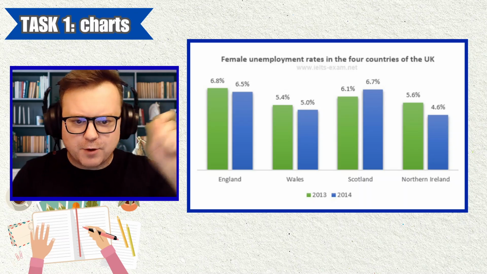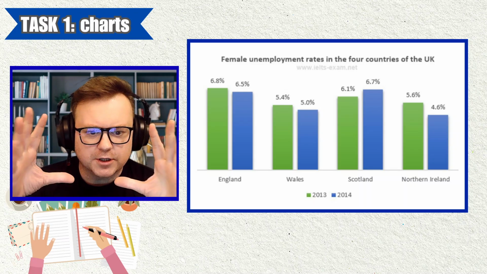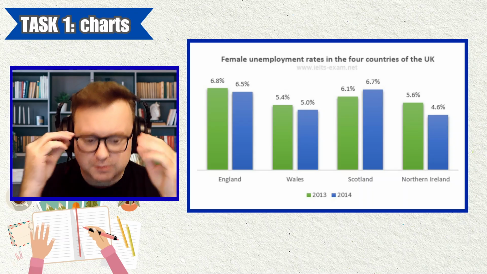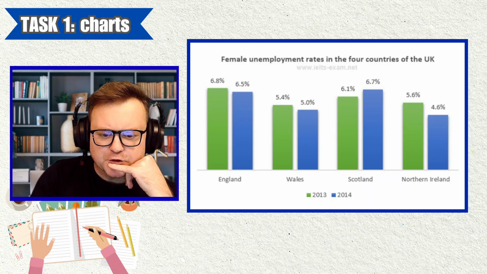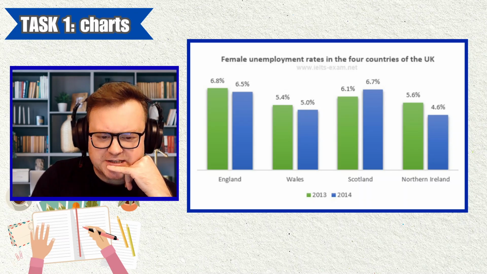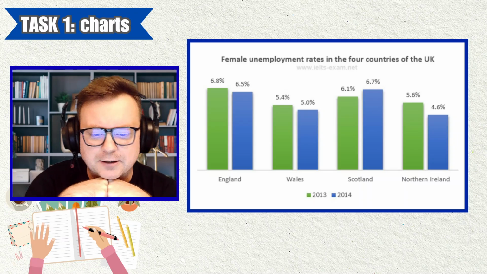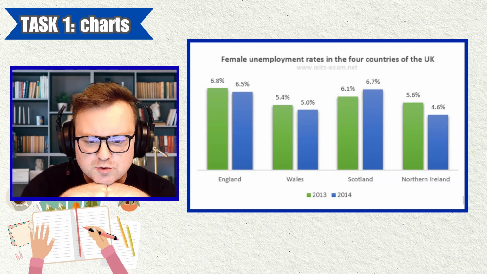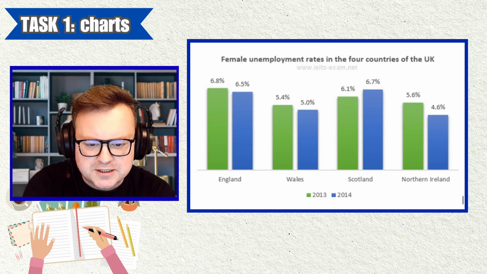I didn't get the wording for the question in here. Just got the picture and the response. But let's take a look at this picture first, and we really want to make sure that we understand the picture, that we can select the key features, and we can start thinking about our paragraph structure. But first of all, I just want to make sense of the infographic. So, female unemployment rates in the 4 countries of the UK.